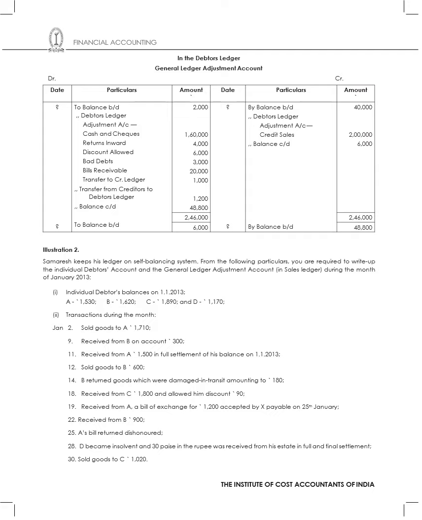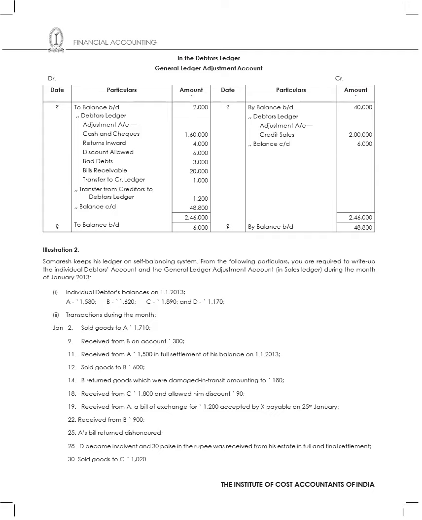In the debtors ledger, wherever I recorded transactions on the credit side, in the general ledger adjustment account all those things will come on the debit side, and whatever I recorded on the debit side in the debtors ledger adjustment account will come on the credit side in the general ledger adjustment account. So this is the impact that it will have.